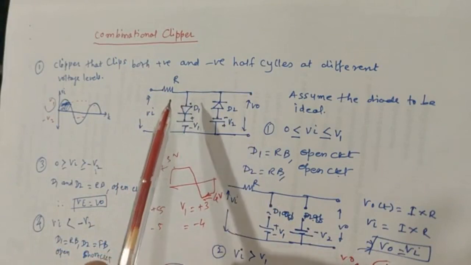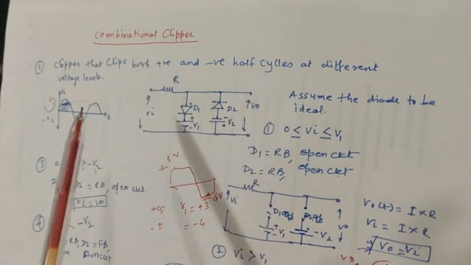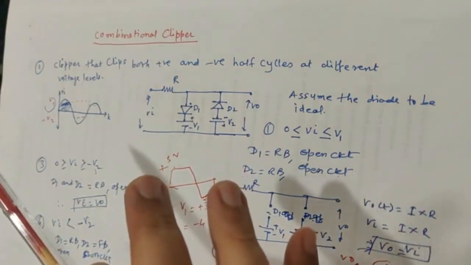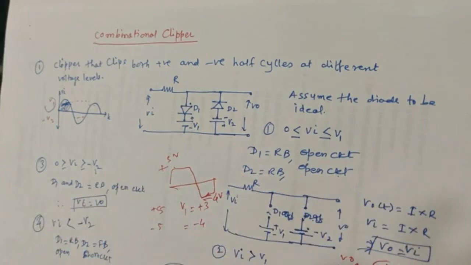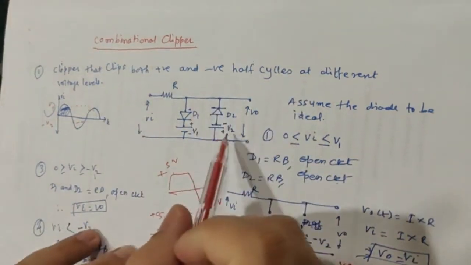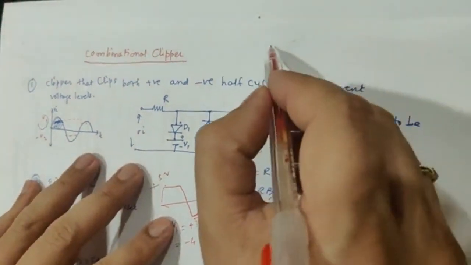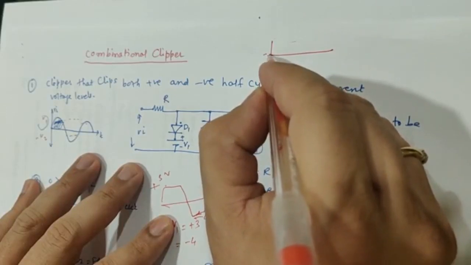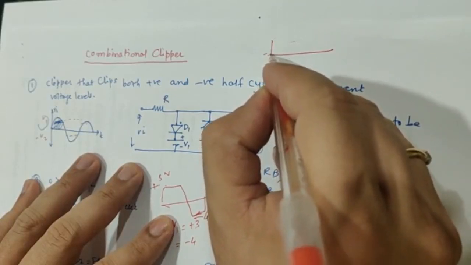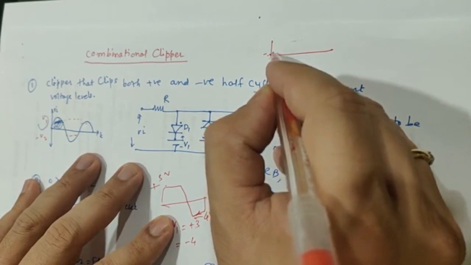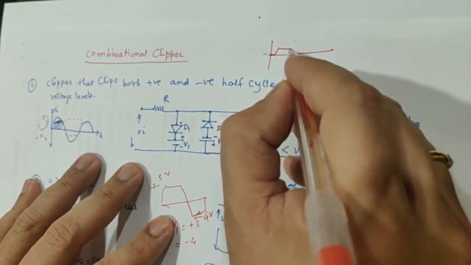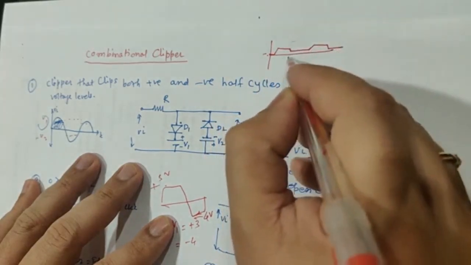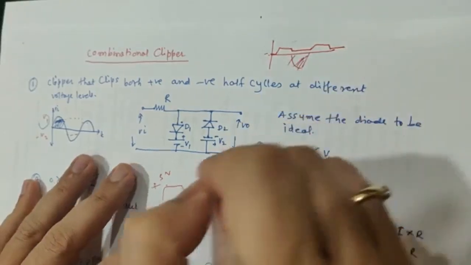Okay, this was the first type where the clippers were clipping simultaneously. Now the second case that I am considering is the clipper that clips the entire negative half cycle and the positive half cycle at different levels. Somewhat like if I want to draw, it will be like this. So I want the clipping to occur like this, and the entire negative half cycle should be clipped.